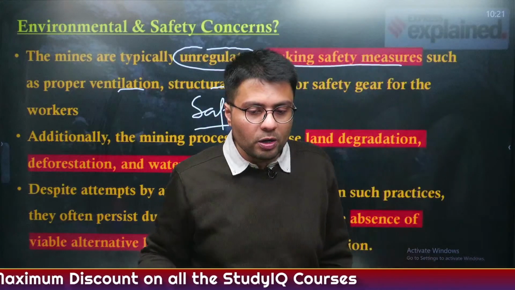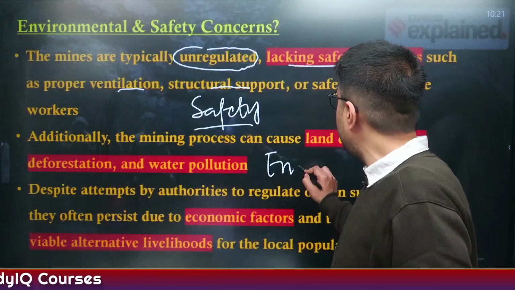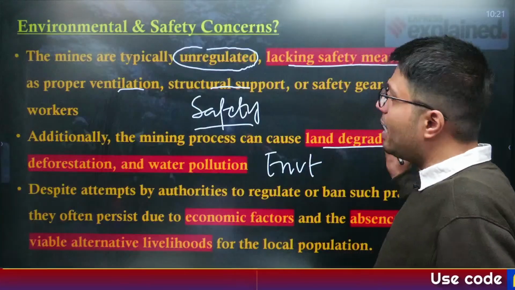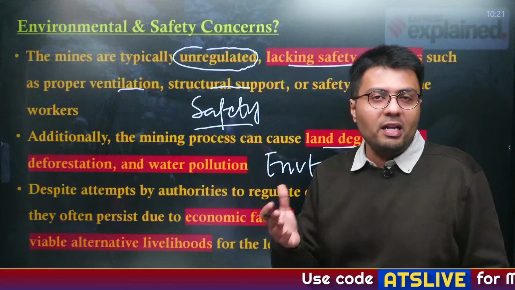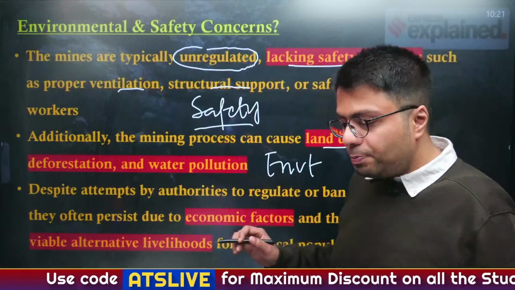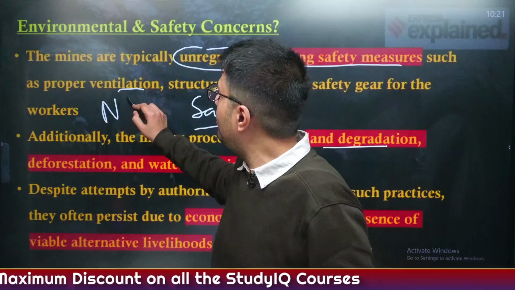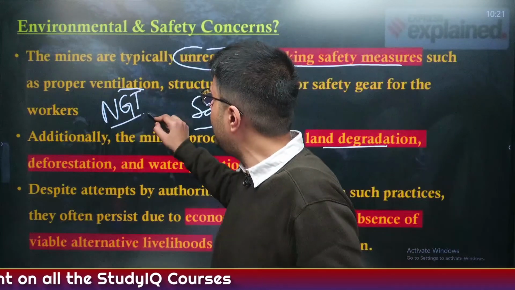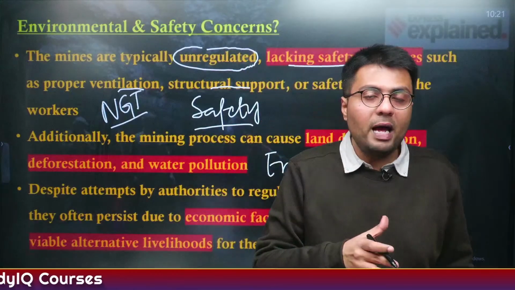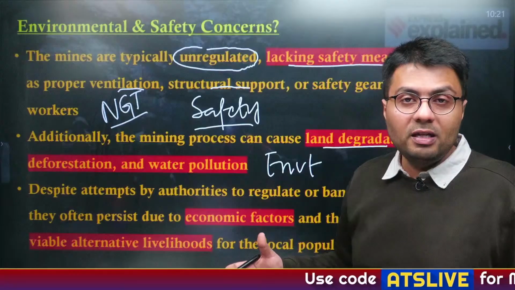not provided to workers. Also, this kind of mining leads to environmental challenges. Particularly, it can lead to land degradation, deforestation, and even pollution in the water bodies nearby. Now, despite various attempts by authorities, primarily the NGT, which banned the practice of rat hole mining in Meghalaya, this kind of mining is very much prevalent in the states of Northeast.